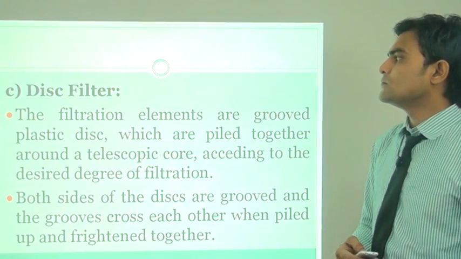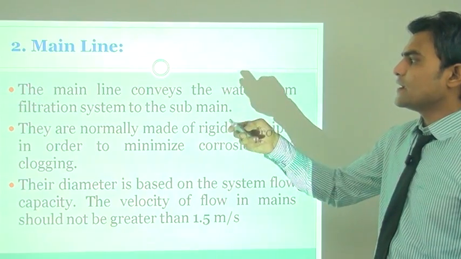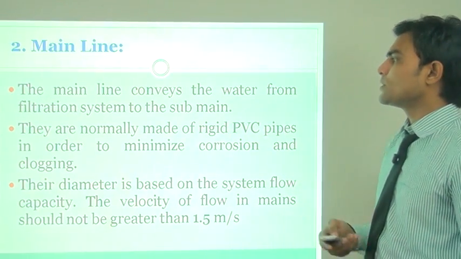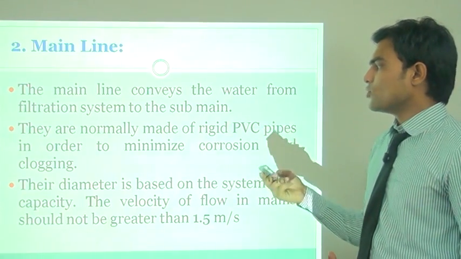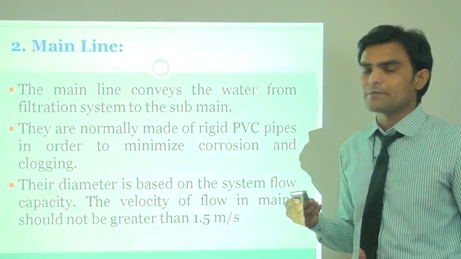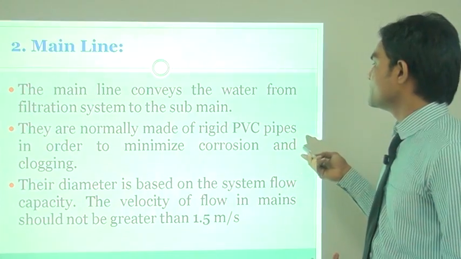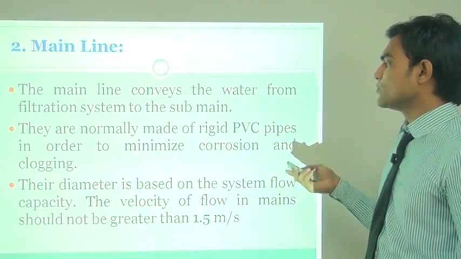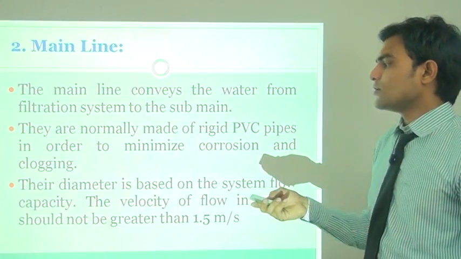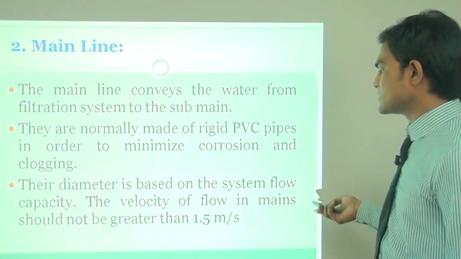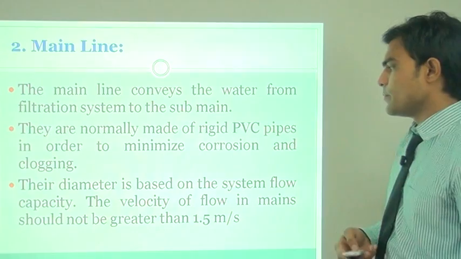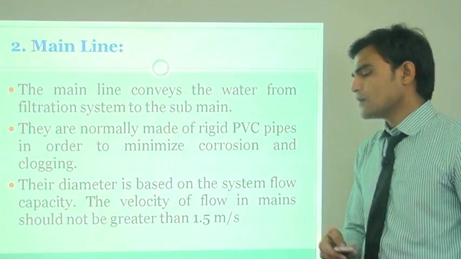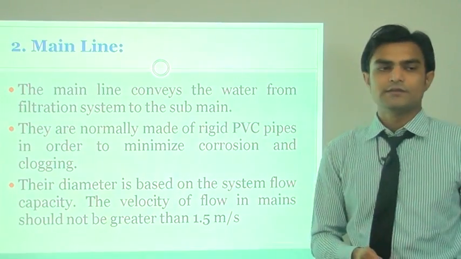After these filters, the main line. The main line conveys the water from the filtration system to the submain line. They are normally made of rigid PVC pipe, polyvinyl chloride pipe, in order to minimize corrosion and clogging. Their diameter is based on the system flow capacity. The velocity of the flow in the main should not be greater than 1.5 meters per second.